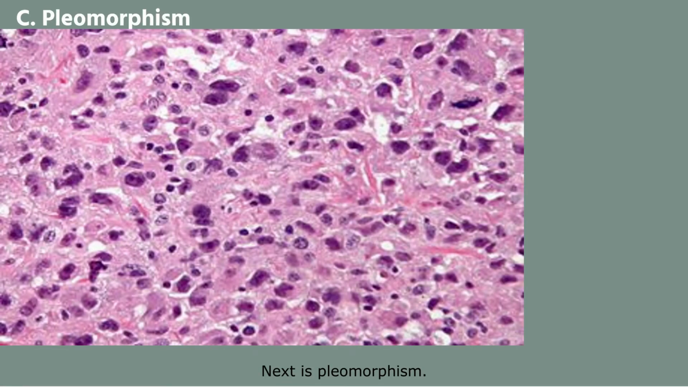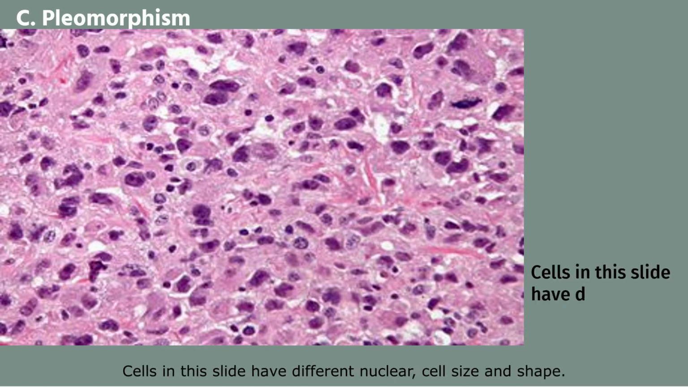Next is pleomorphism. Pleomorphism describes variability in the size, shape, and staining of cells and their nuclei. Cells in this slide have different nuclear and cell size and shape.